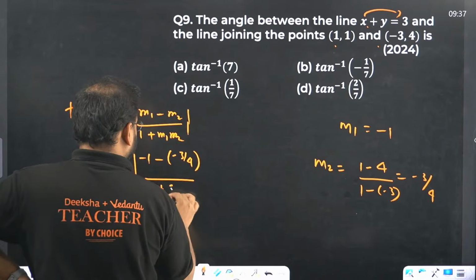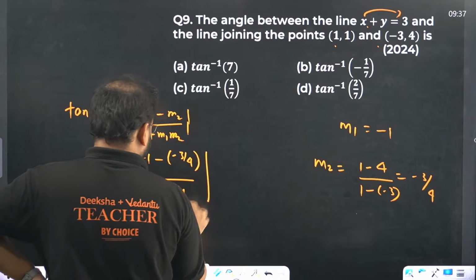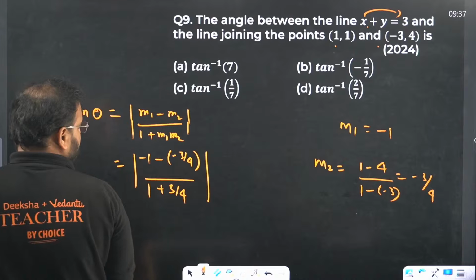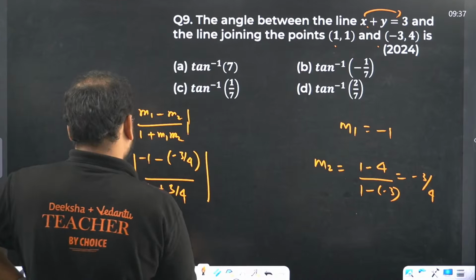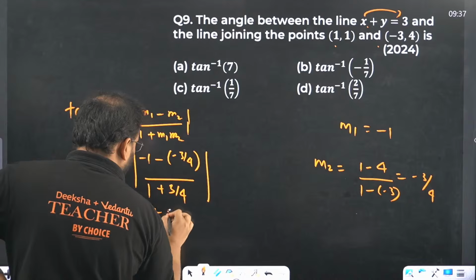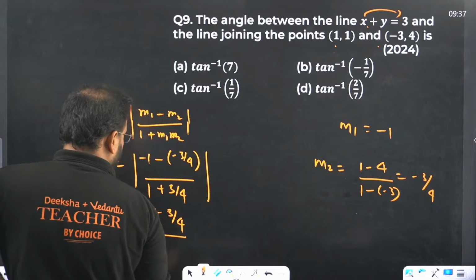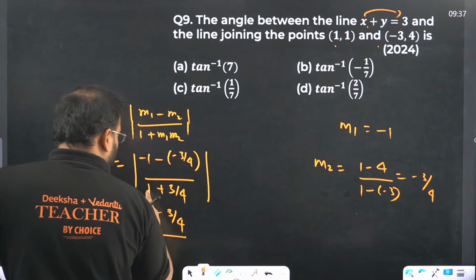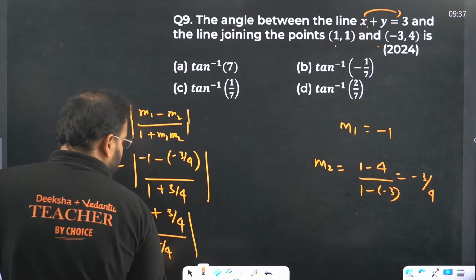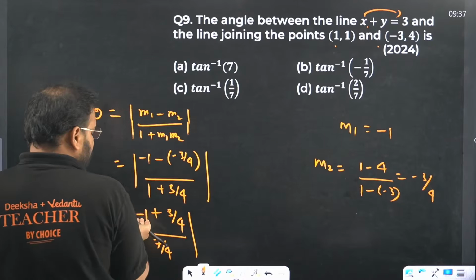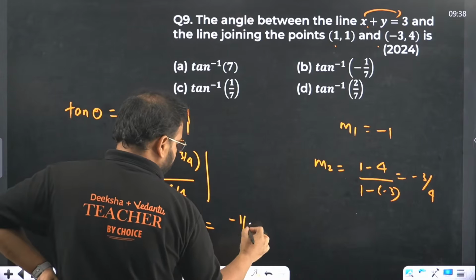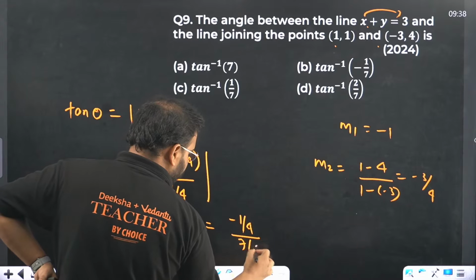Simplifying, the numerator is -1 plus 3 by 4, which is -1 by 4. The denominator is 1 plus 3 by 4, which is 7 by 4.